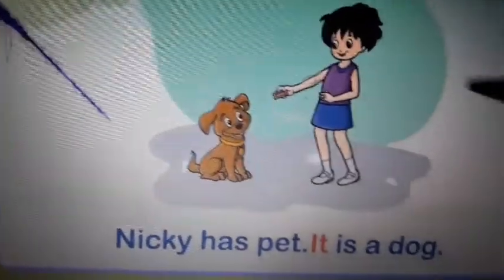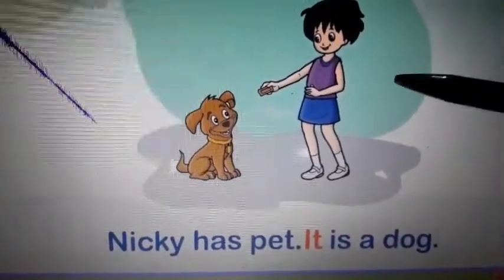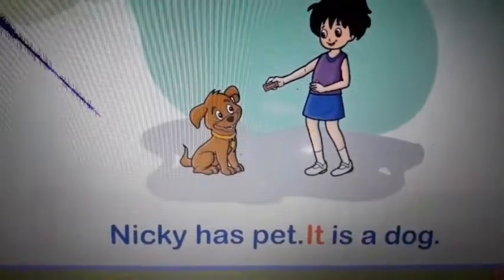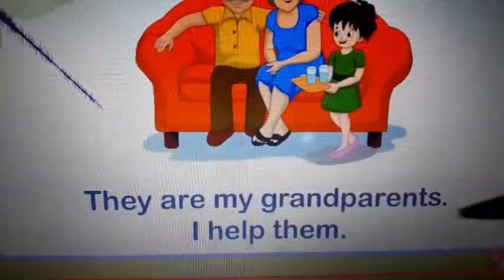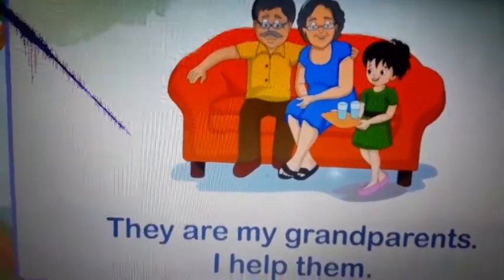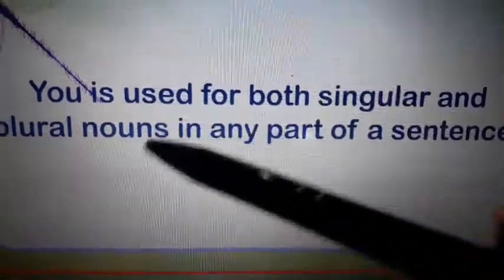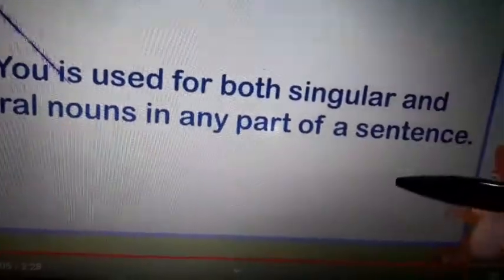You can take this example here. Nikki has a pet. It is a dog. Here it has been used as a telling part. In this example also, you can see, they are my grandparents. I help them. Here also them has been used as a telling part. And I already told you that you is used for both singular and plural nouns in any part of a sentence.